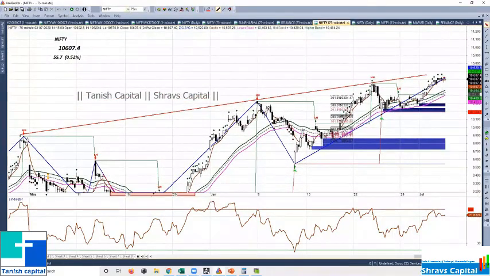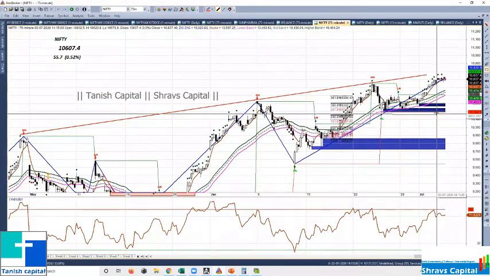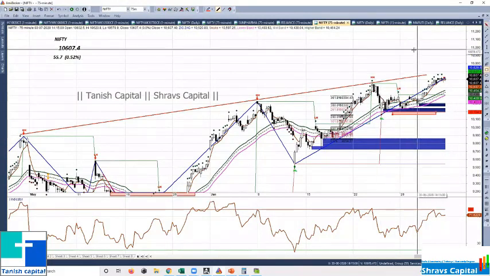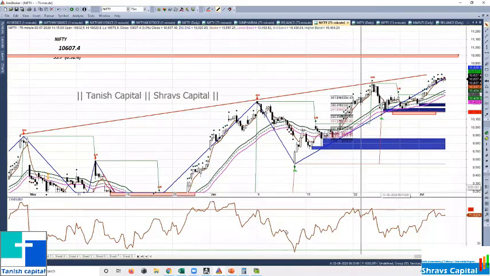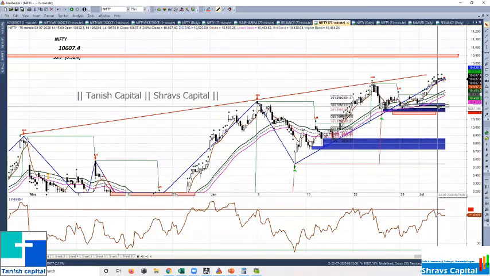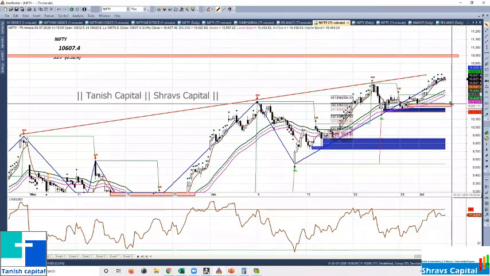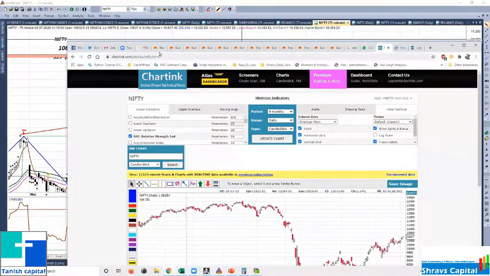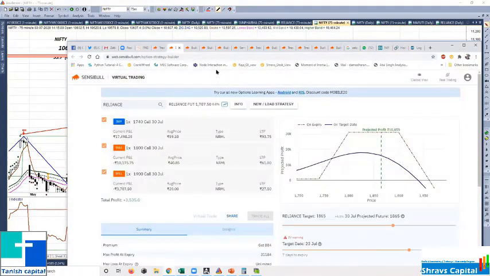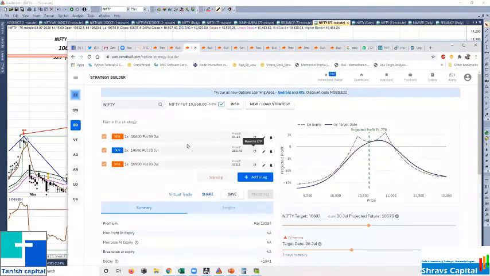This is the blue region on the 45 minutes chart. I'm expecting this as my one zone and around 10,900 as my one more zone. So 10,400 is my support and 10,900 is my resistance. So what you do is, in the current week, sell one put at your support and one put at your resistance.